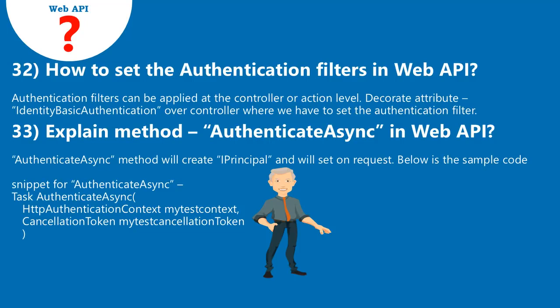33. Explain the method AuthenticateAsync in Web API. The AuthenticateAsync method will create an IPrincipal and will set it on the request. Below is the sample code snippet for AuthenticateAsync. Task AuthenticateAsync(HttpAuthenticationContext myTestContext, CancellationToken myTestCancellationToken)